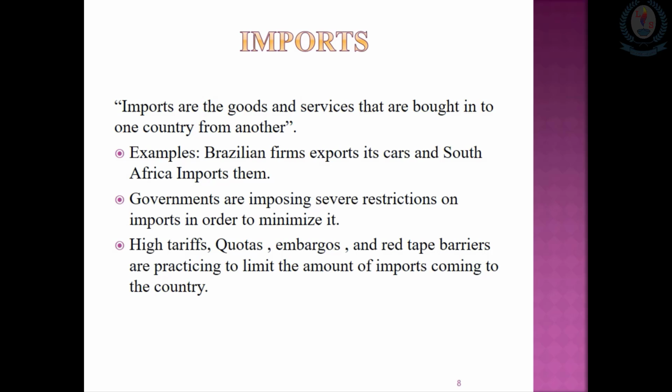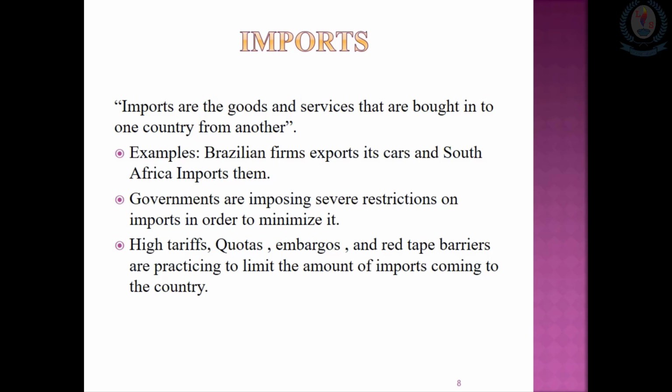Therefore, governments do not encourage imports that much, but essential imports, essential goods and services, must be imported. Other than that, unwanted, unnecessary items are not encouraged to be brought into the country.